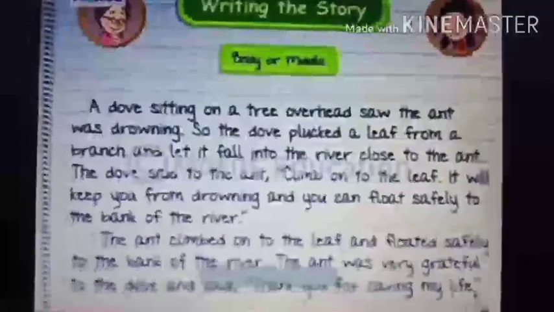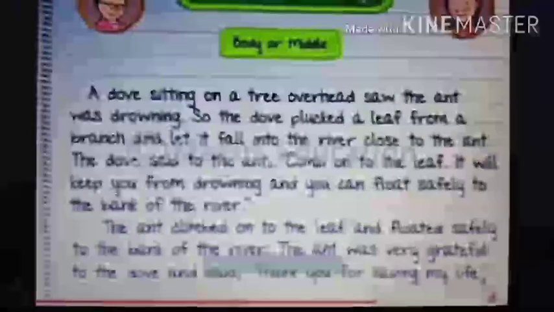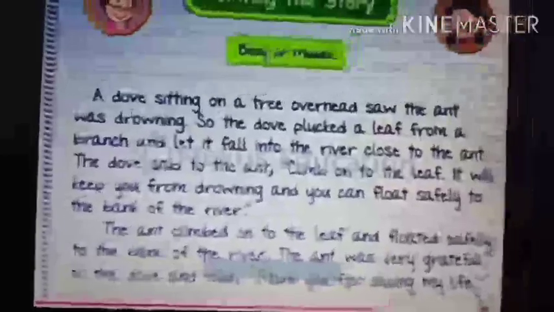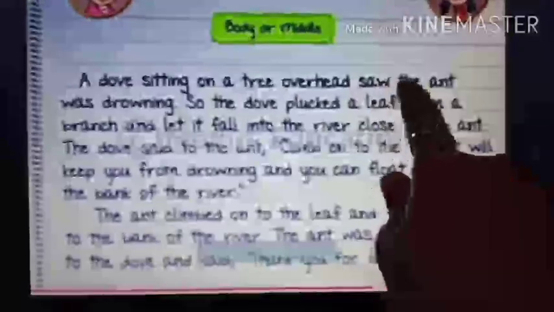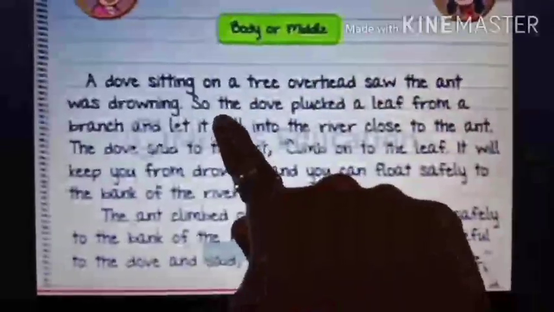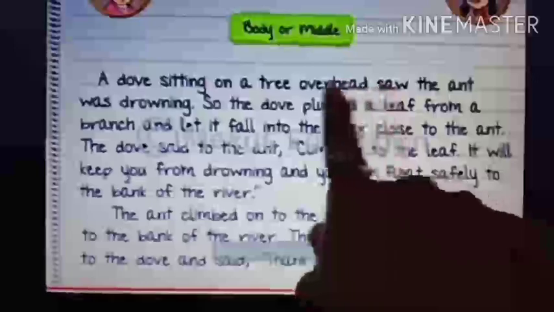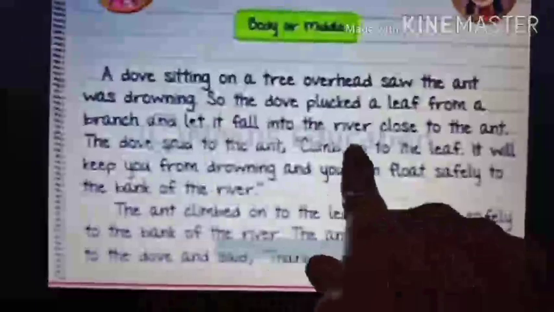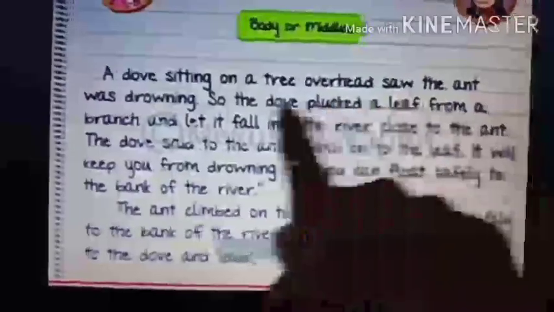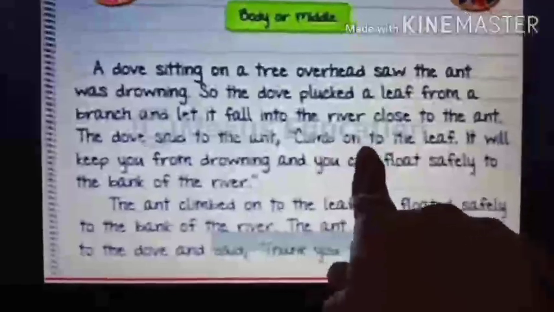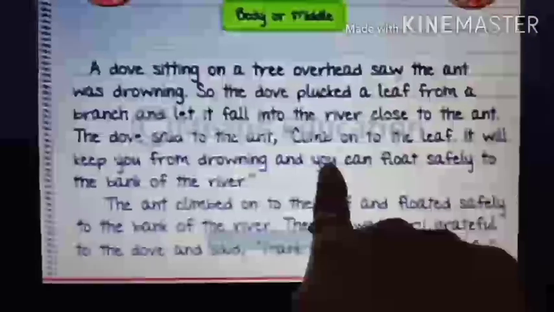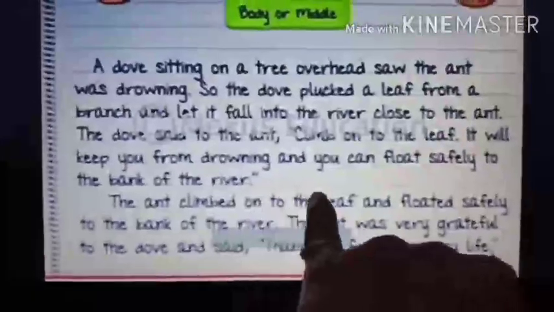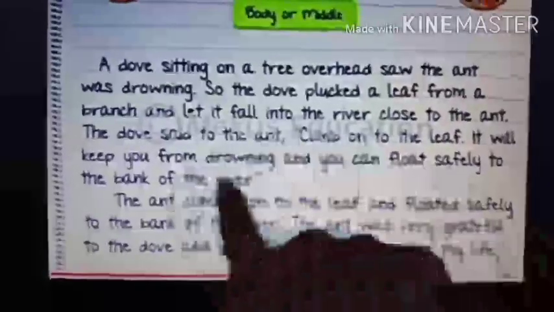Now you have to write the middle part of the story. You have written the introduction, which means you have written the beginning. Now we will write the middle. A dove sitting on a tree overhead saw the ant was drowning. So the dove plucked a leaf from a branch and let it fall into the river close to the ant. The dove said to the ant, "Climb onto the leaf. It will keep you from drowning and you can float safely to the bank of the river." The ant climbed onto the leaf and floated safely to the bank of the river.